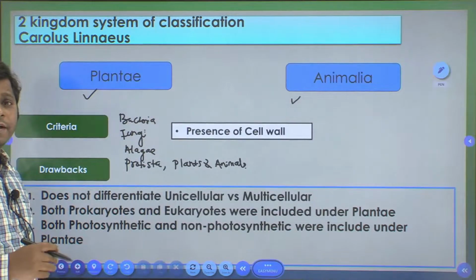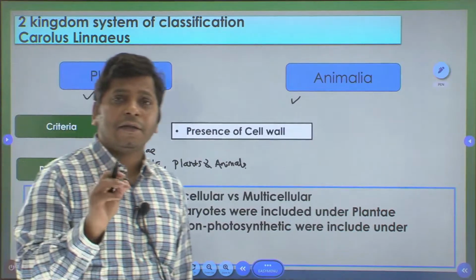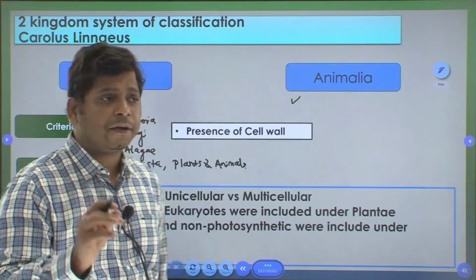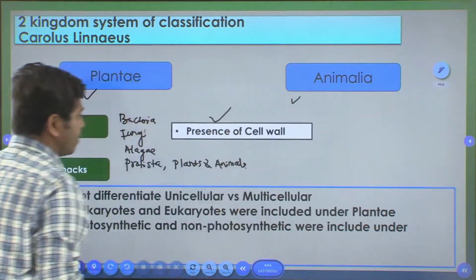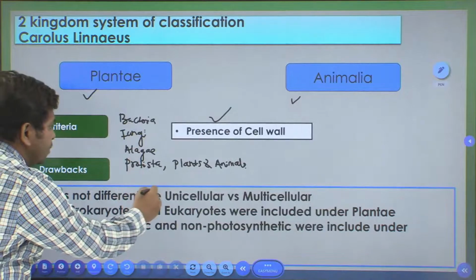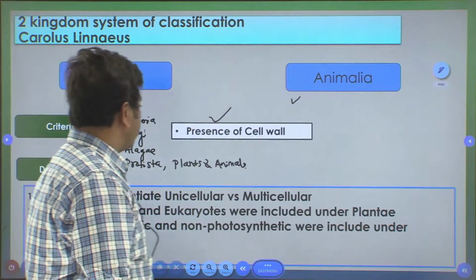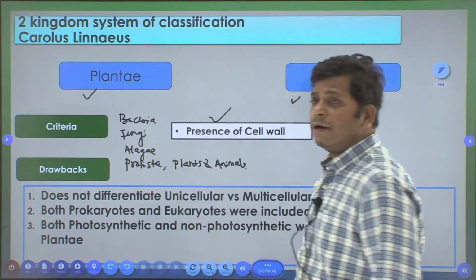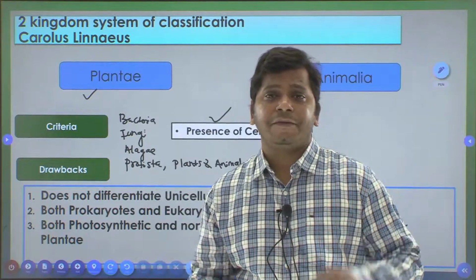And what was the criterion for this classification? The criterion taken into consideration for classifying the living organisms is the presence of a cell wall. If you look at these different organisms, for example, bacteria have a cell wall, fungi have a cell wall, and plants have a cell wall.